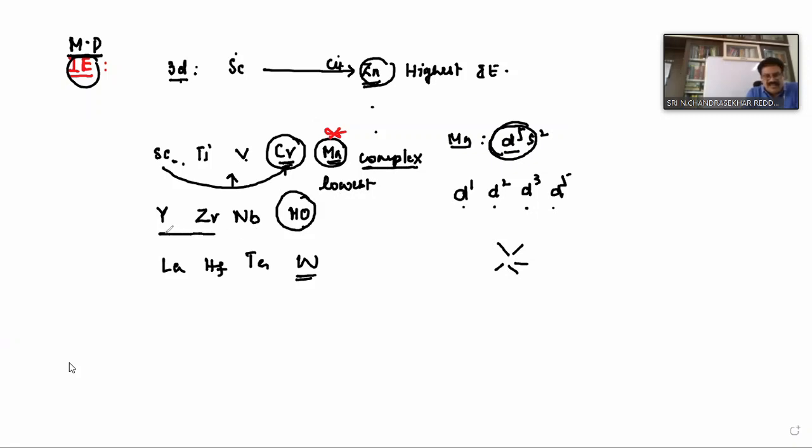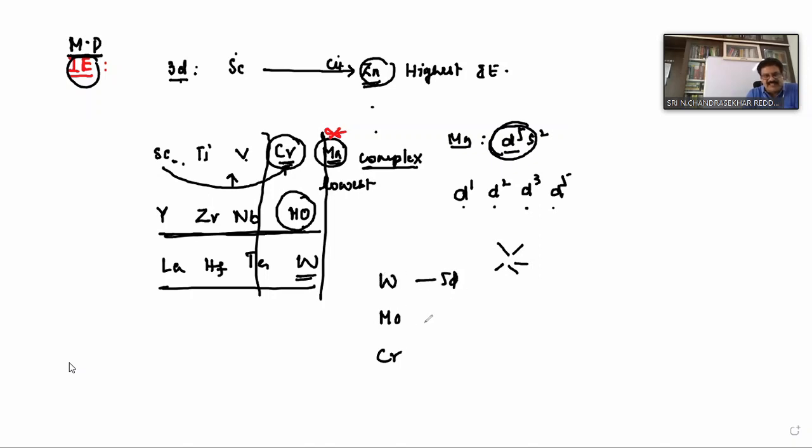Similarly, yttrium to molybdenum is increasing, and lanthanum to tungsten also increasing. Compare these elements: chromium, molybdenum, and tungsten. This is the 3D series element, this is the 4D series element, and this is the 5D series element. Tungsten possesses the highest melting point among the block elements. Because of this, tungsten is used as filament in electrical bulbs.